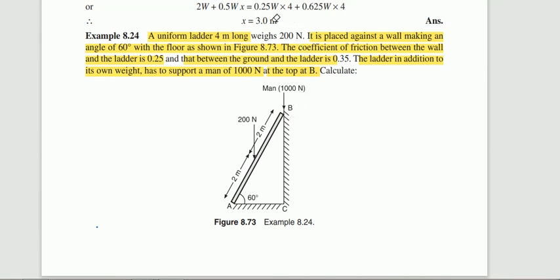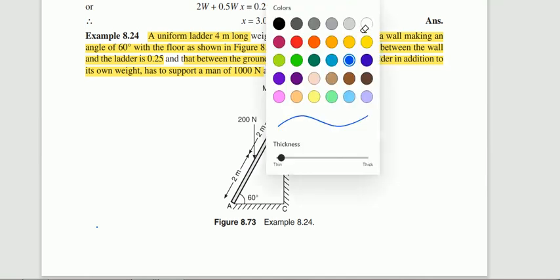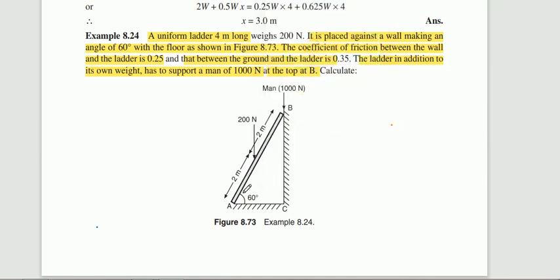Now how we need to solve it is important here. This is the given figure. Sometimes they will give the figure, sometimes based on the given data you need to draw the figure. According to the figure, all the data are here. Concentrate. The ladder is drawn making an angle of 60 degrees, that is also given, and the length of the ladder is 4 meters. The weight of the ladder, as I told you, we need to consider exactly at the center.